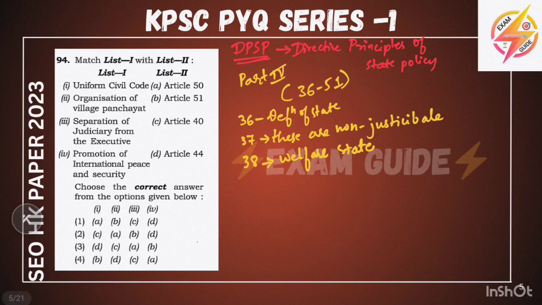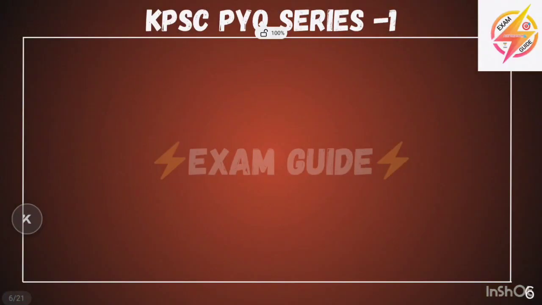This is asked very frequently in all exams. Keep this in mind: if the word welfare state comes, close your eyes and tick directly on DPSP. Very frequently occurring questions. And now we will see all DPSPs in one go.